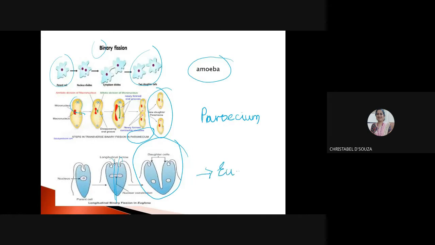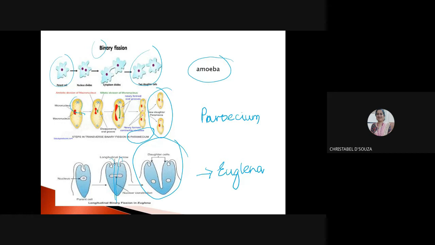These are various lower organisms. These are unicellular organisms, right? So longitudinal fission occurs in euglena, transverse fission occurs in paramecium, and simple fission occurs in amoeba. So this is binary fission.